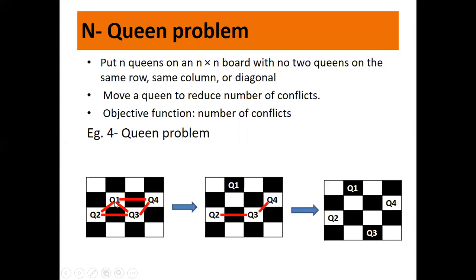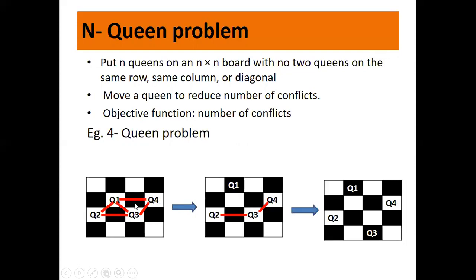If you look at q1, it is being attacked by q2, q3 and q4. How come? Because q1 and q2 are in the same diagonal. q1 and q3 are also on the same diagonal. And q1 and q4 are in the same row.